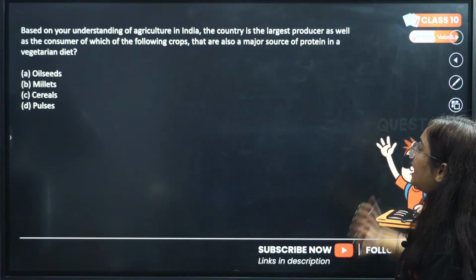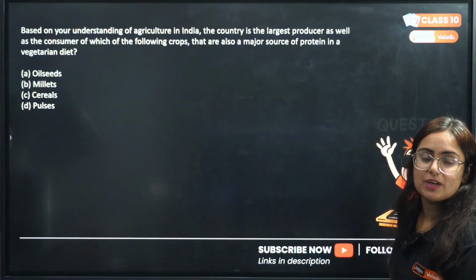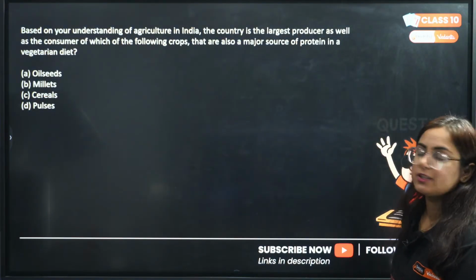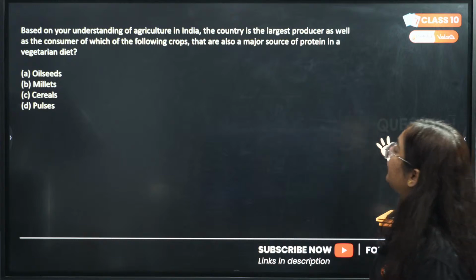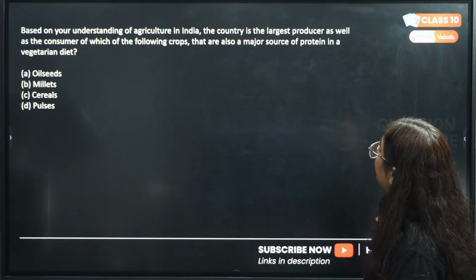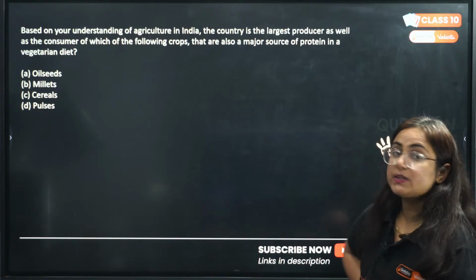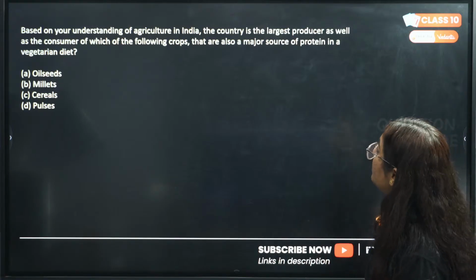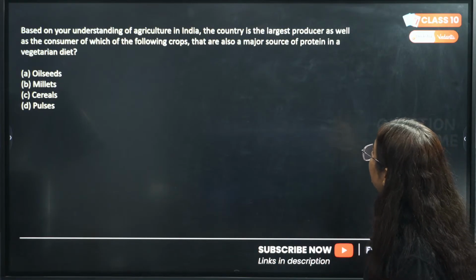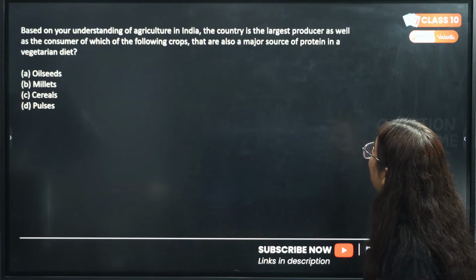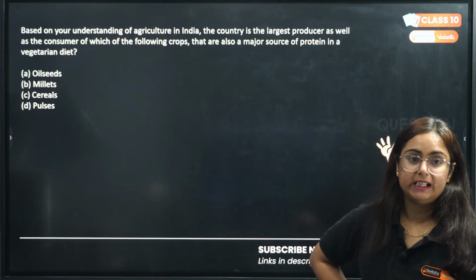Based on your understanding of agriculture in India, now the questions from the chapter agriculture. The country is the largest producer as well as consumer of which of the following crops that are also a major source of protein in a vegetarian diet?